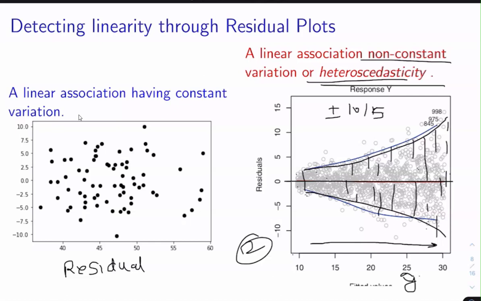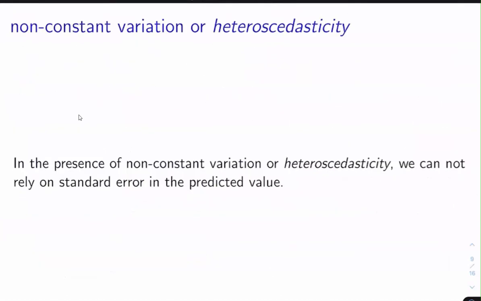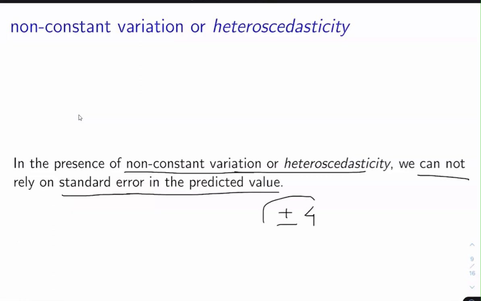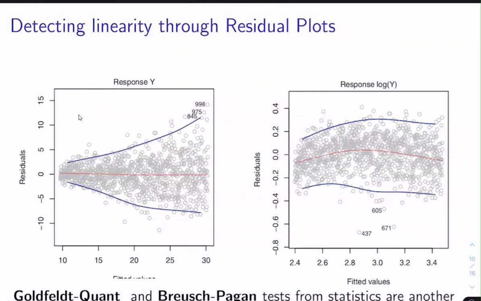And heteroscedasticity is a problem because in the presence of non-constant variation, we cannot rely on the standard error in the predicted value. See, in the running example, the standard error that we have got is plus or minus 4, and this standard error that we have got out of our predicted model, we have no confidence in this error term if heteroscedasticity is present.